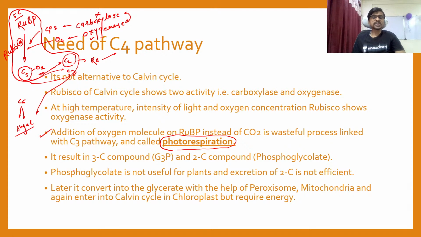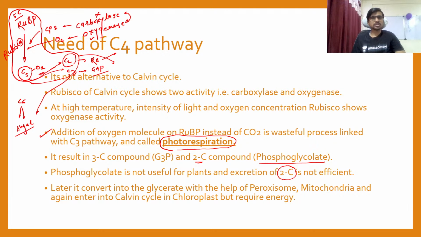So it results in a C3 compound and a C2 compound. The C3 is glyceraldehyde 3-phosphate, and the C2 compound is phosphoglycolate. This is your C2 compound, phosphoglycolate. It is wasteful, but the plant cannot excrete this C2 compound because it is not efficient for the plant. The plant takes the single carbon from the environment and adds it to form sugar.